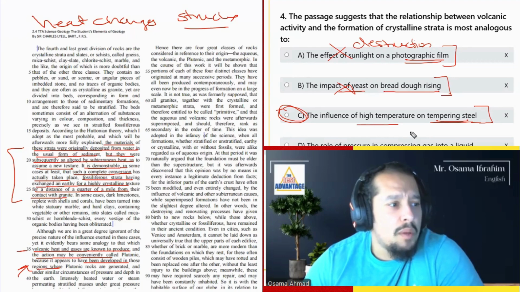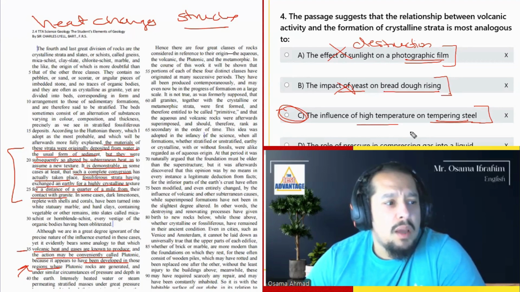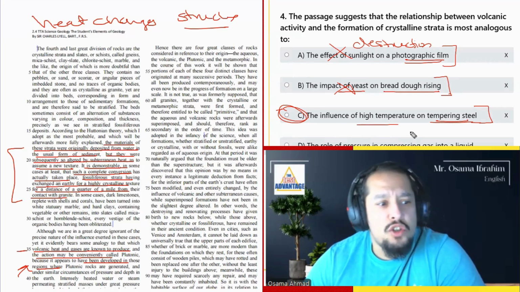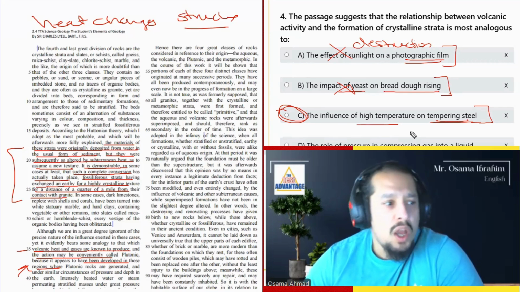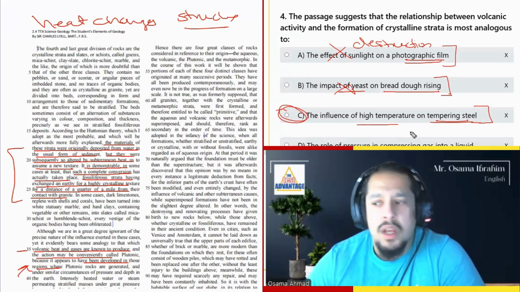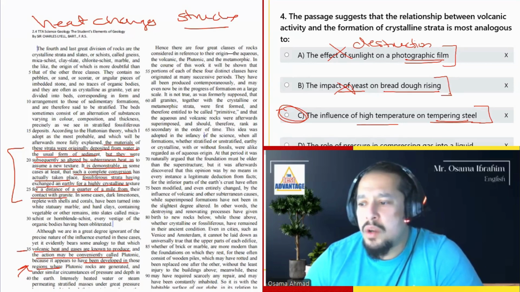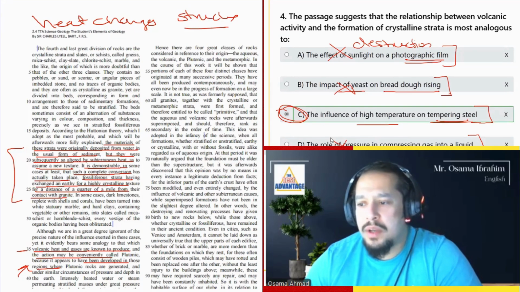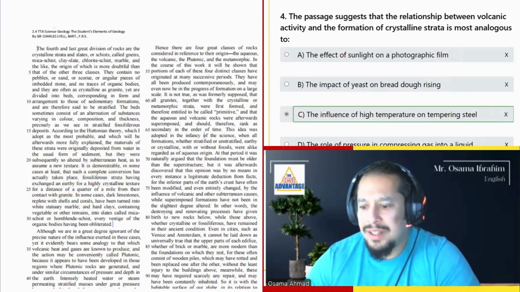It will melt, right? It'll change the structure. It'll change the properties. So answer C is the best answer. The role of pressure in compressing gas into liquid. Well, the problem here is the role of pressure, and we want something related to heat, not actual pressure. So here we're going to say answer C.